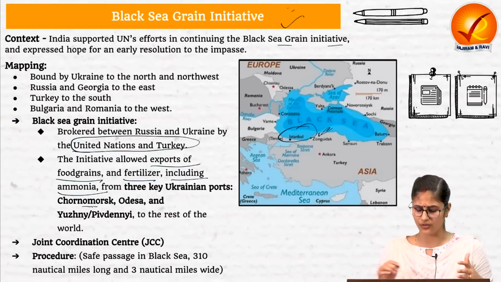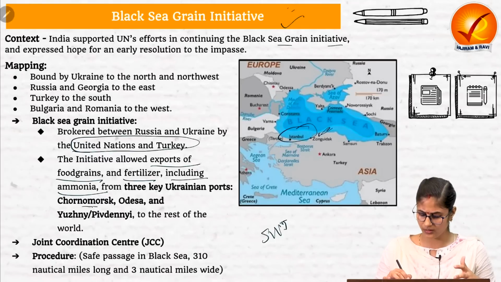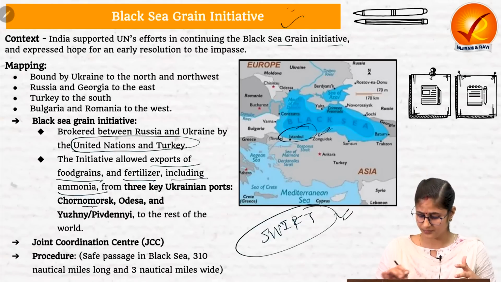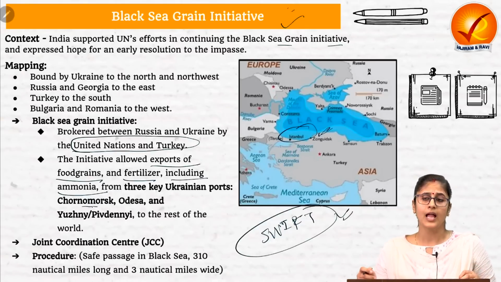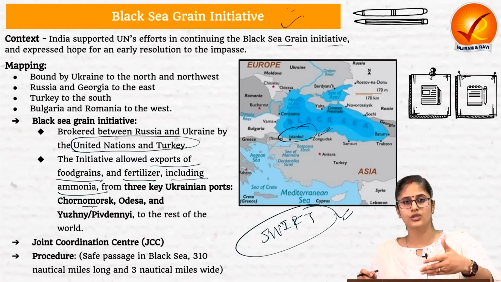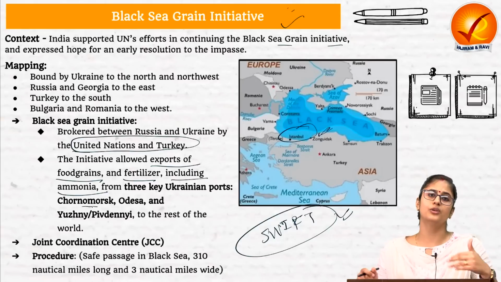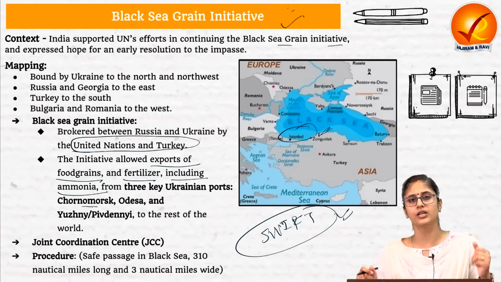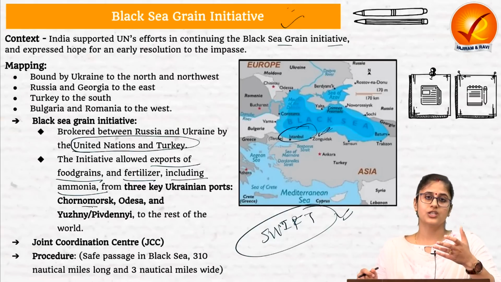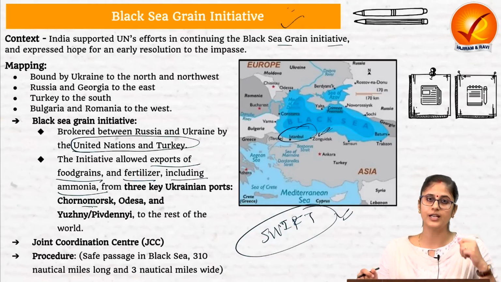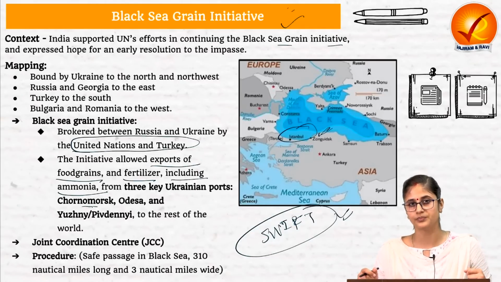It has been cut off from SWIFT, which is the international payments platform, and various restrictions have been imposed by the West when it comes to insurance, shipping and a lot of logistics. So on account of Western sanctions, Russia is not able to export its food grain and fertilizers, because Russia is also a major player when it comes to food grain exports, wheat exports and fertilizer exports.